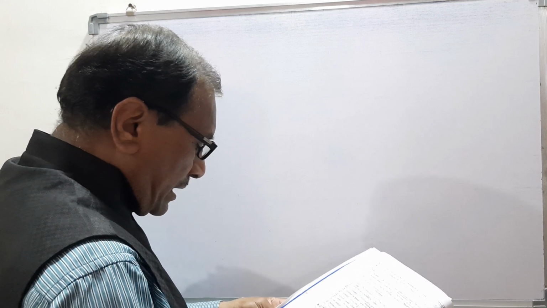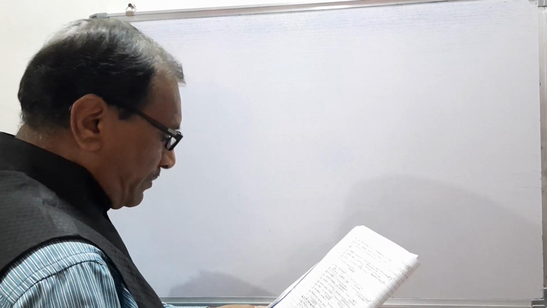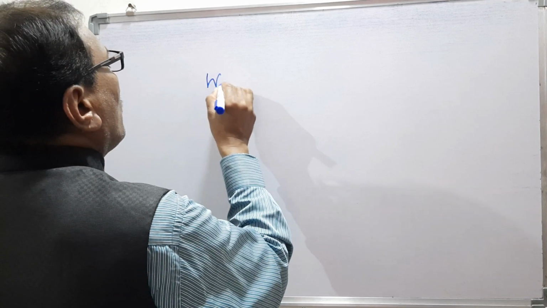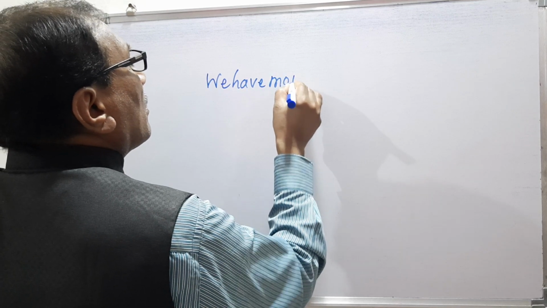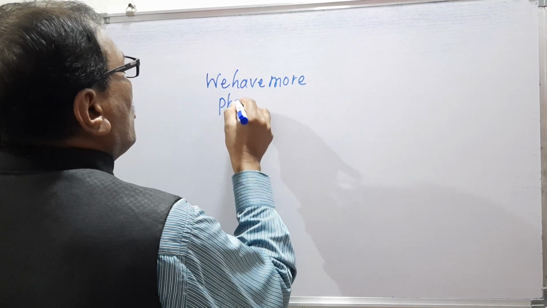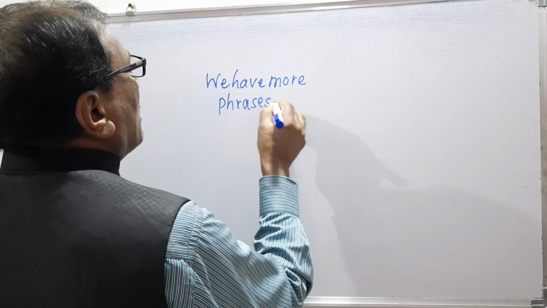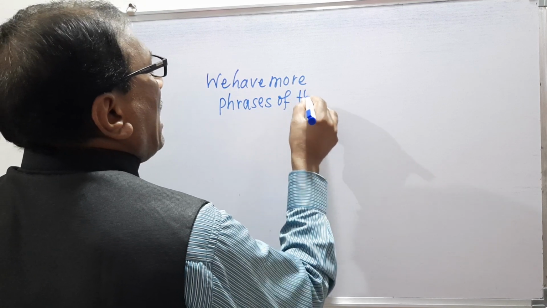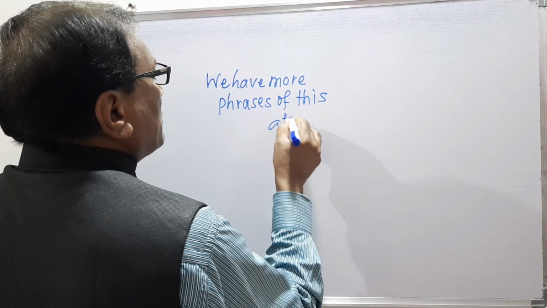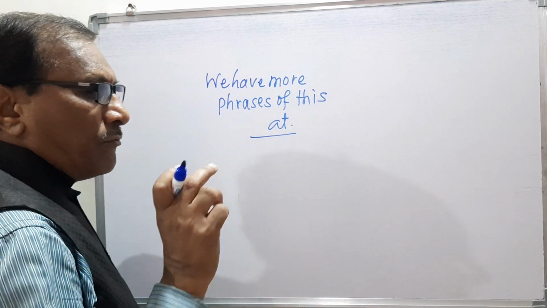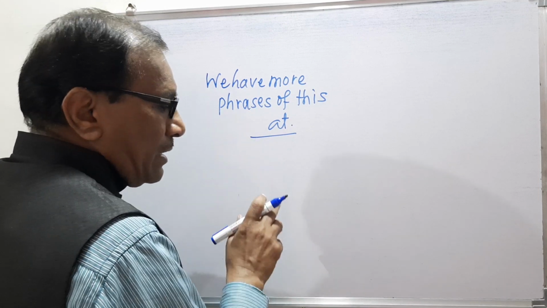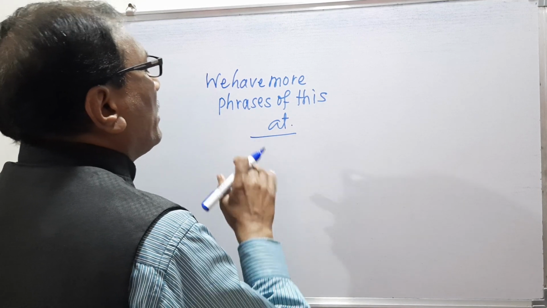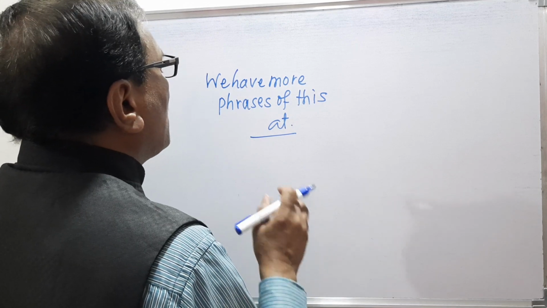So we will see now the next topic, that we have more phrases of this at. What is the explanation? We have more phrases of this at, means there are more phrases which have been made from this at.